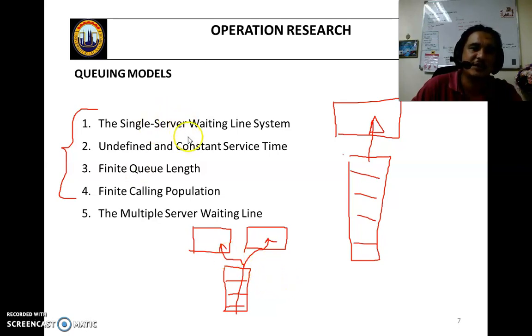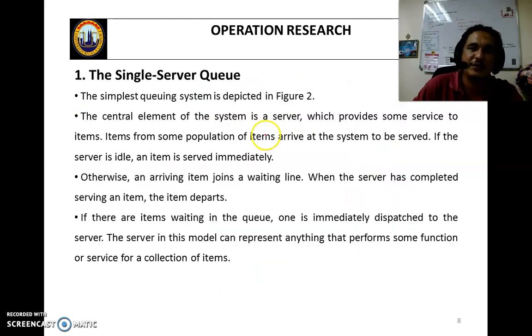So in this chapter, we will cover all these subchapters: the basic single server waiting line, the undefined or constant service time, finite queuing length, finite calling population, and multiple server waiting line. We call this the behavior of the queuing system. So what is the input for all these? The 2 most important inputs are the service rate, mu, and the arrival rate, lambda. How to calculate both? We will see one by one, don't worry.